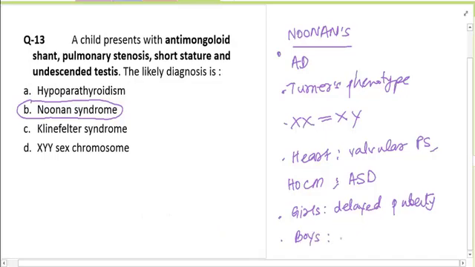On the other hand, boys with Noonan syndrome have undescended testes, like this question had, cryptorchidism. So cryptorchidism is seen in boys with Noonan syndrome. Okay, so remember, these boys are infertile because of cryptorchidism.